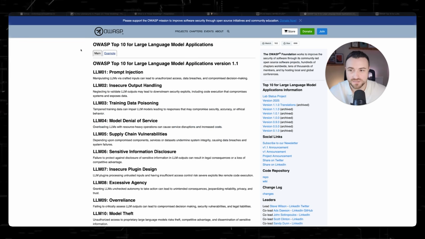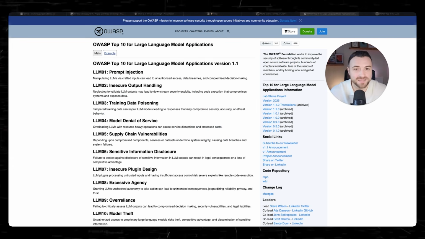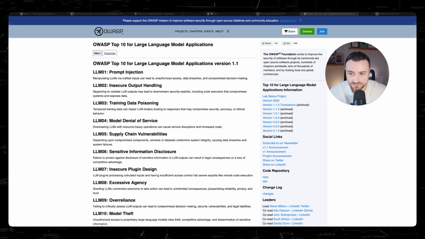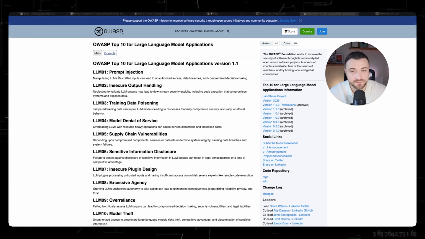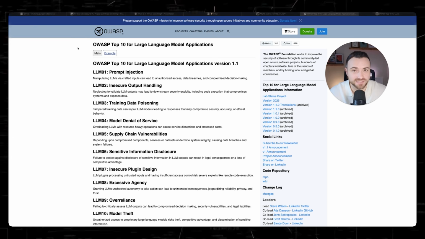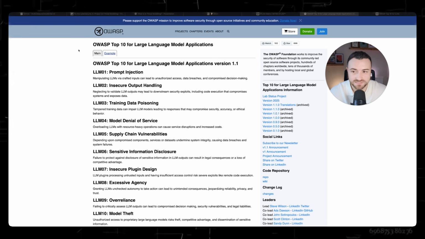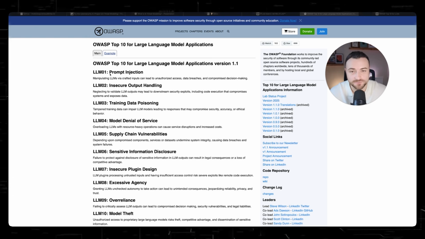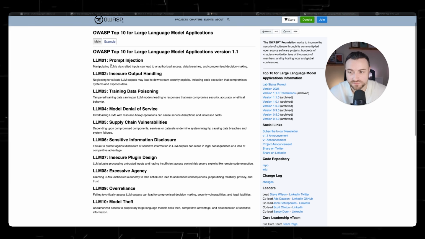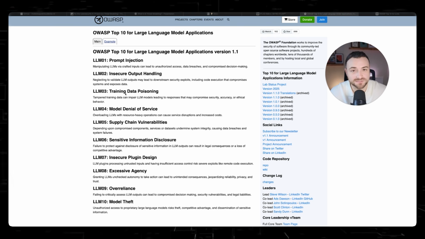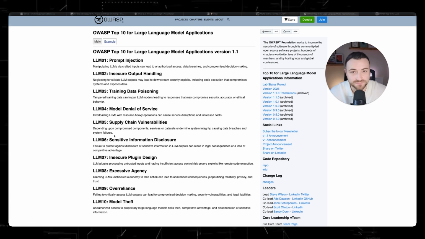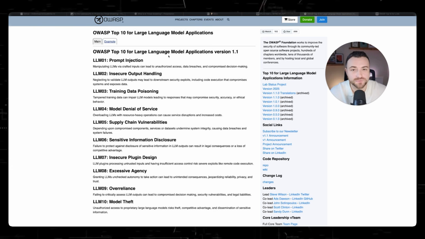Also, we've got the OWASP Top 10, which shows the top 10 most common attack vectors that could impact LLM and AI-based tools. If you've heard of the OWASP Top 10, there is one for web applications as well. You may have heard of something like SQL injection, which is a vulnerability that can affect databases. Here are listed the top 10 vulnerabilities or attack vectors that could impact LLM-based tools. You've got prompt injection, for example, poisoning the training data, and many different ones in here, model theft, over-reliance. There are many different types of attack vectors that we have to be aware of when we're implementing these new tools.